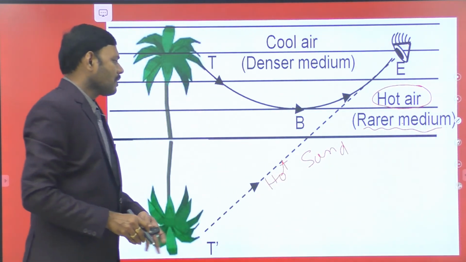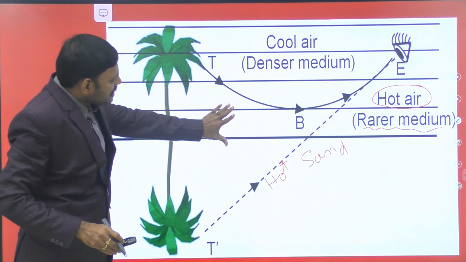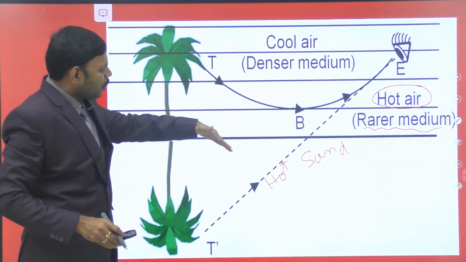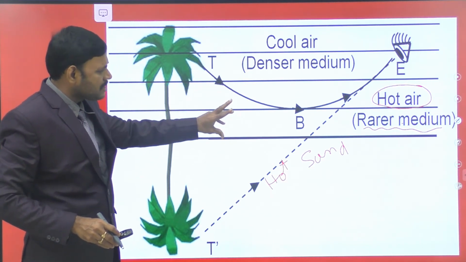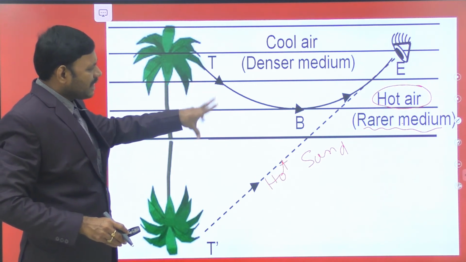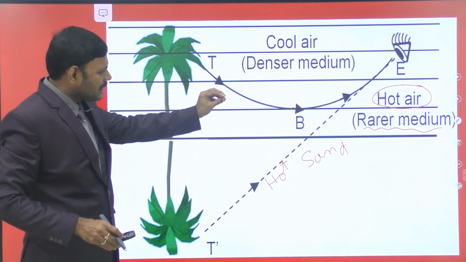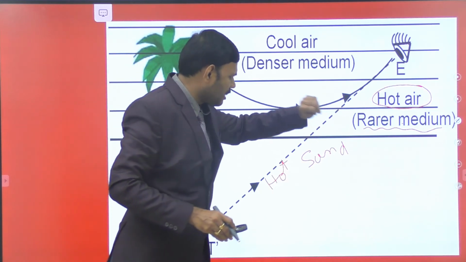The air medium which is just above the sand, close to the sand at lower levels, is the hot medium. Temperature is high. More temperature gives less refractive index. Hence this is the rarer medium.